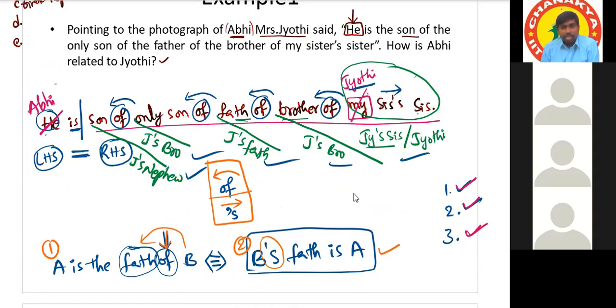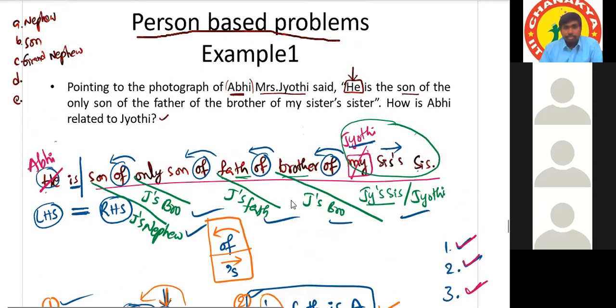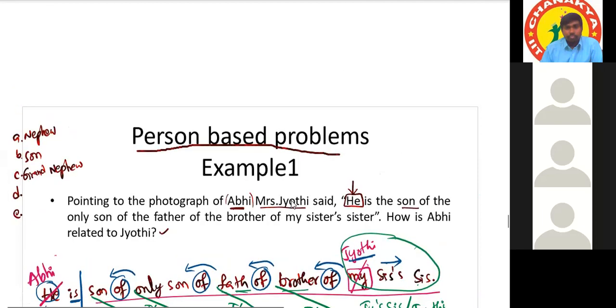Okay, sir. See, when I ask you a question which is compatible between 1 and 2, you said 2, right? Yes, sir, 2 is more. So then we can convert the total question into 2 only. Yes, sir, we can. I'm converting. See, Abhi is or he is. Okay, he is. Start from Jyoti.